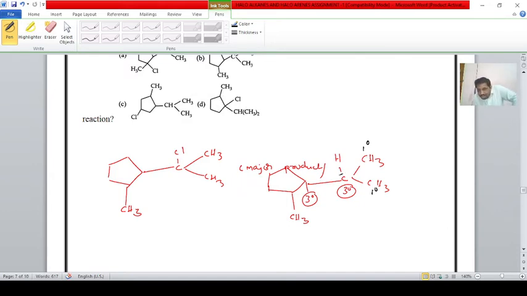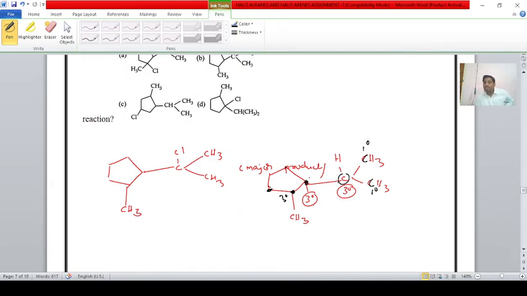But this carbon is tertiary because it is bonded to three carbons. This is also a tertiary carbon bonded to three carbons: 1, 2, 3. It is also a tertiary carbon bonded to three carbons. Here three tertiary carbon atoms are present.